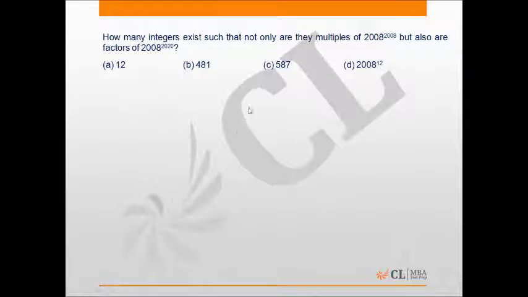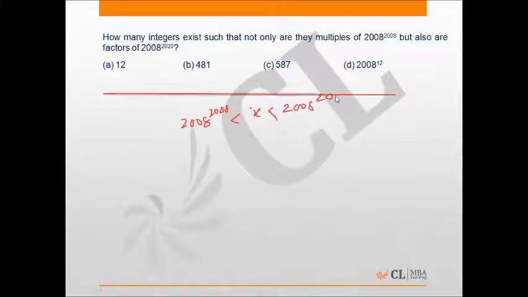Our factors are multiples of 2008 to the 2020 that will lie in the range of 2008 raised to the power 2008 to 2008 raised to the power 2020.